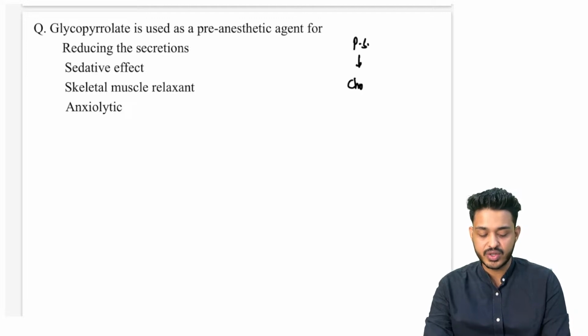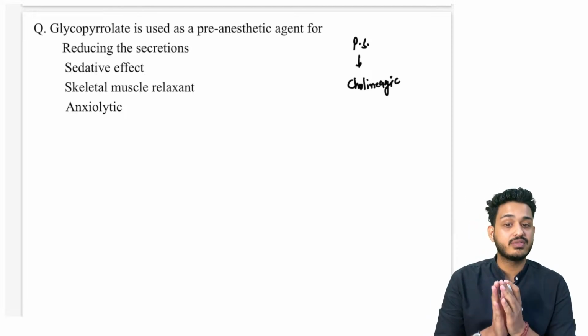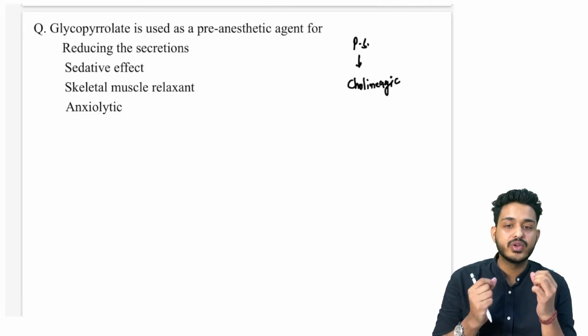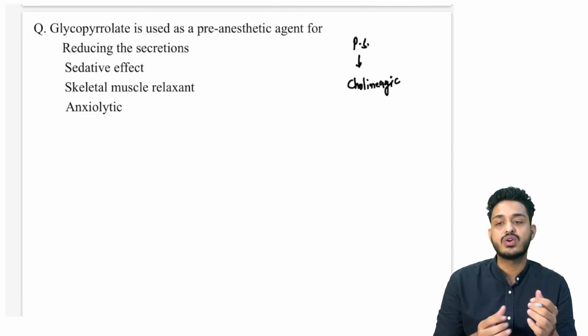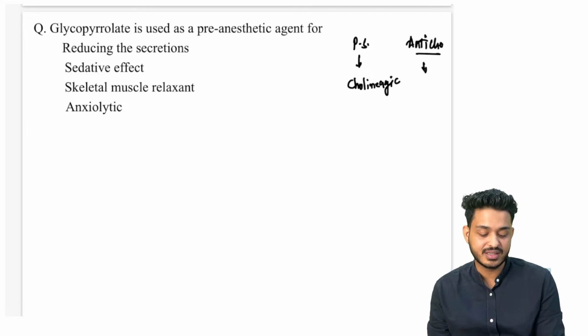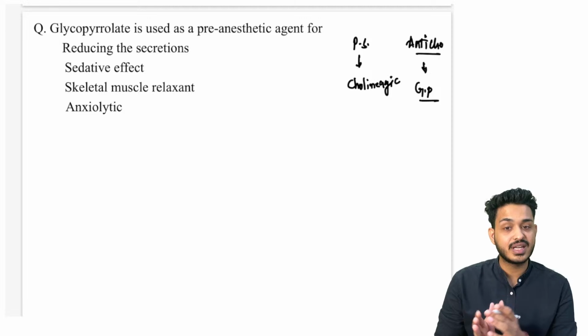Cholinergic drugs are going to cause contraction of M1, M3, M5. So contraction of the salivary gland will produce saliva. So we are going to use what? We are going to use anticholinergic, and the anticholinergic drug that we are having is your glycopyrrolate. And what is the function of these anticholinergic drugs?